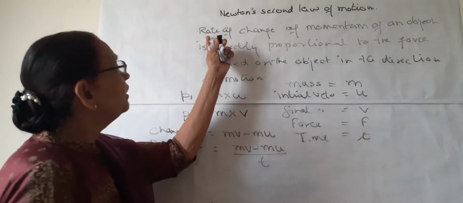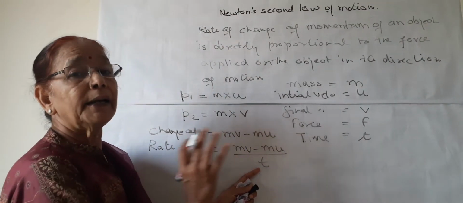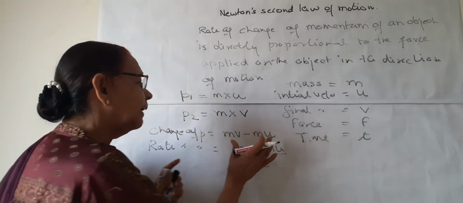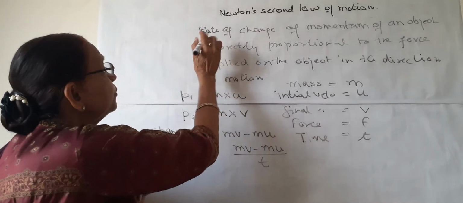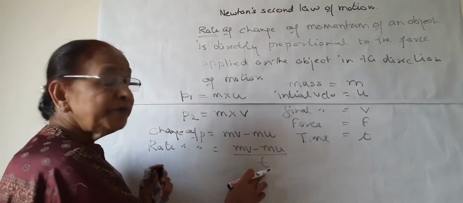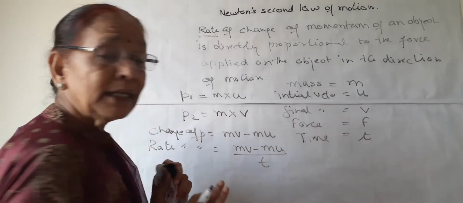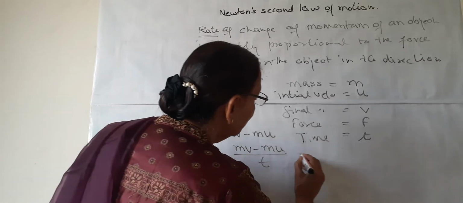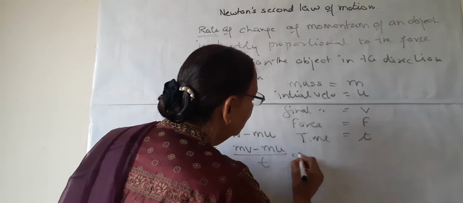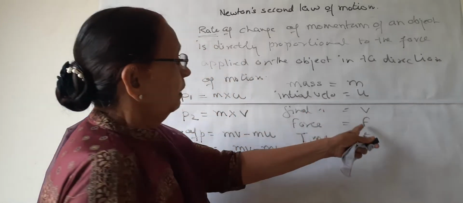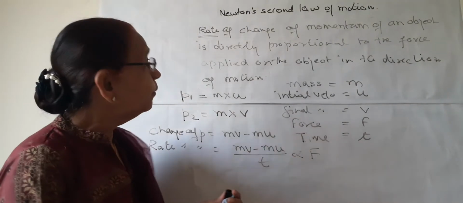When we use this term rate, it means that time should be in the denominator, per unit time. This change is caused in time t. So when we use the term rate, we always write t in the denominator. So this is the rate of change of momentum. It is first proportional to F, the force applied. So now we know this is proportional to F.